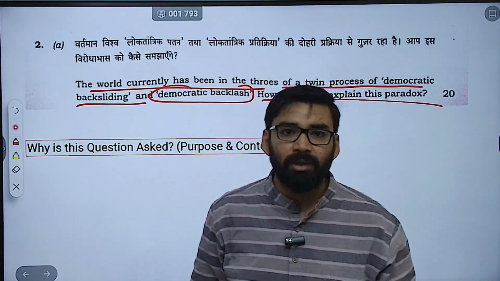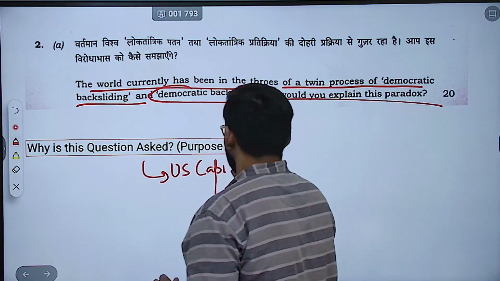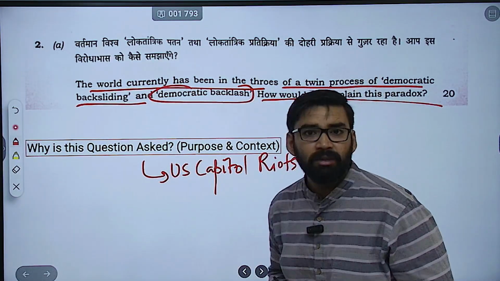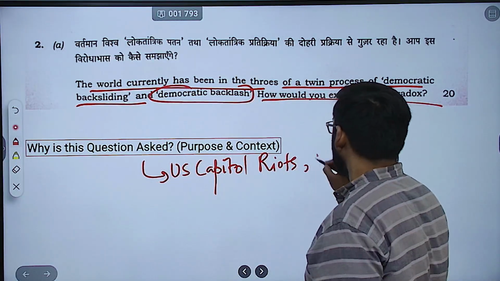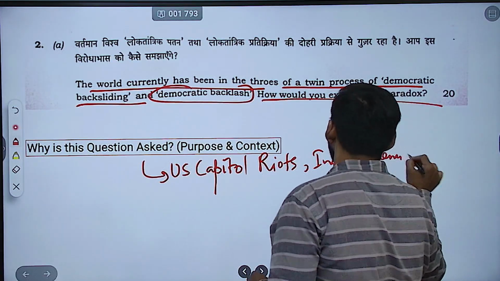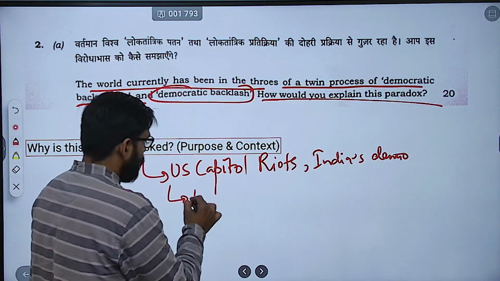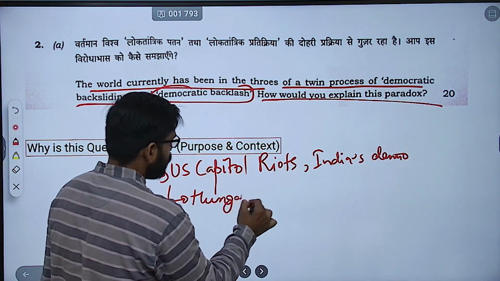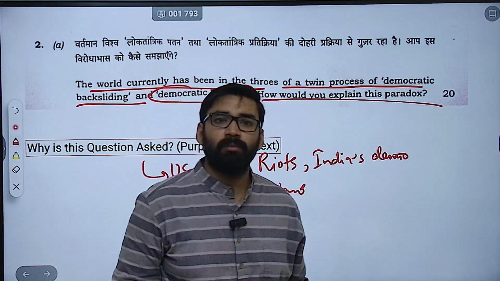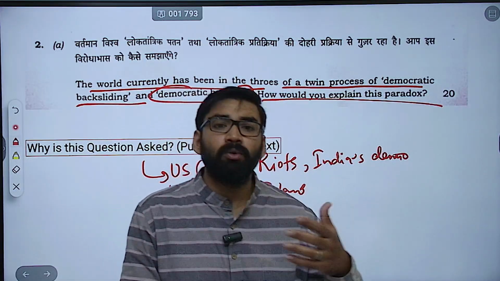Like for example, US Capitol riots, है ना. Then you can mention about India's democracy debate. Then Hungary, Poland debate is there. Those things you can mention with theoretical depth, है ना।